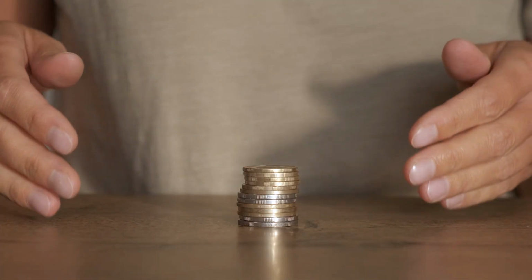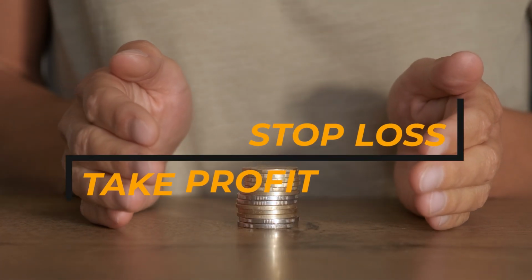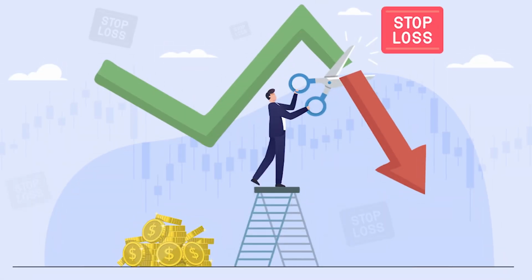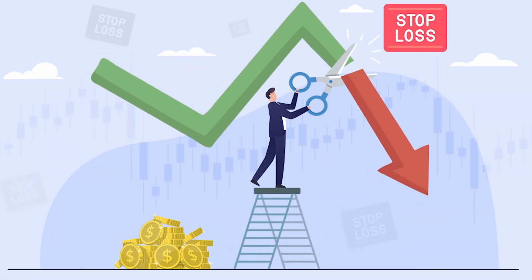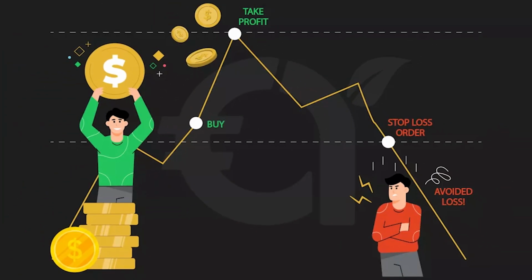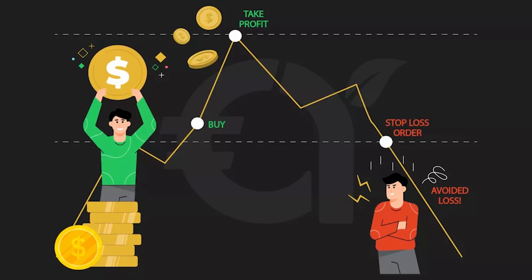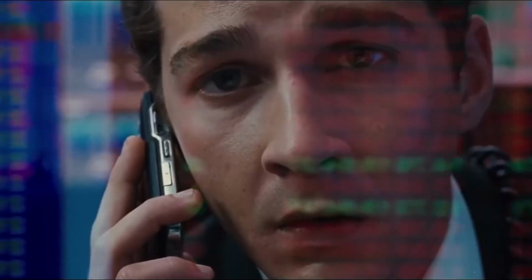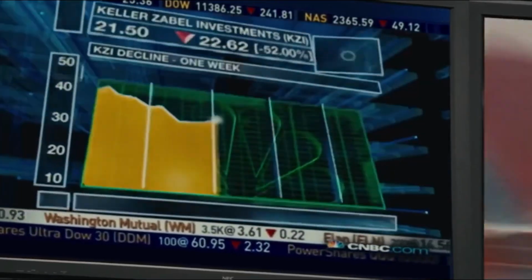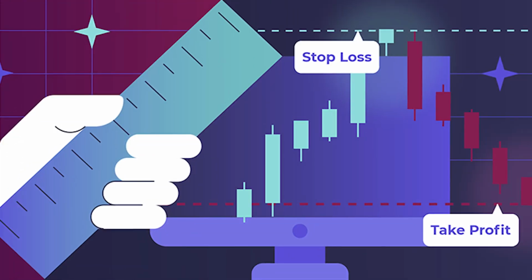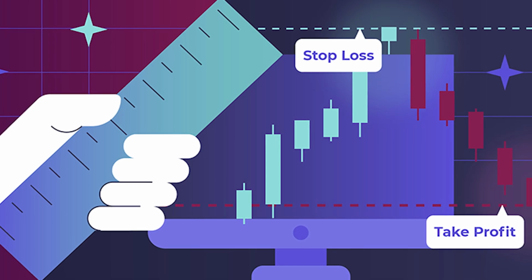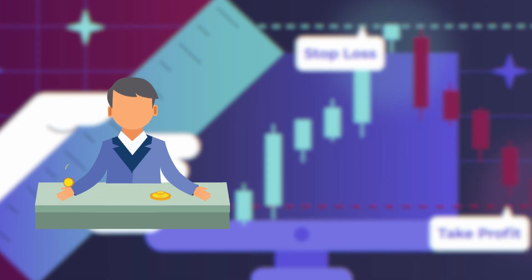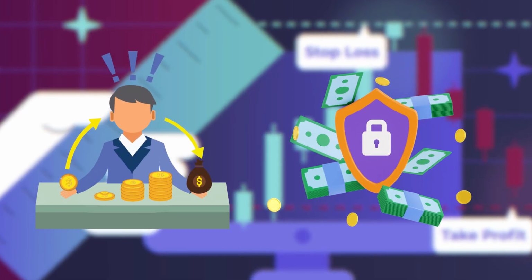Each transaction should be protected with stop loss and take profit orders. Stop loss allows you to limit losses when the market moves unfavorably, and take profit locks in profits when the target price is reached. An unexpected news or event can reverse the trend, and without set orders, you can lose a significant part of your capital. Automatic closing of positions by stop loss or take profit helps minimize emotional decisions and protects your deposit.